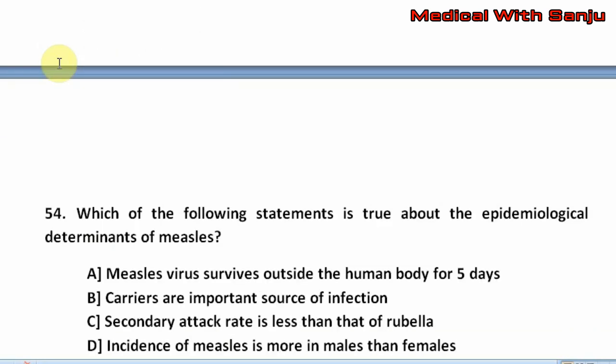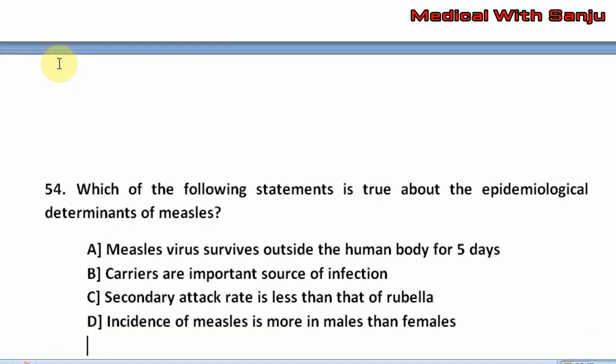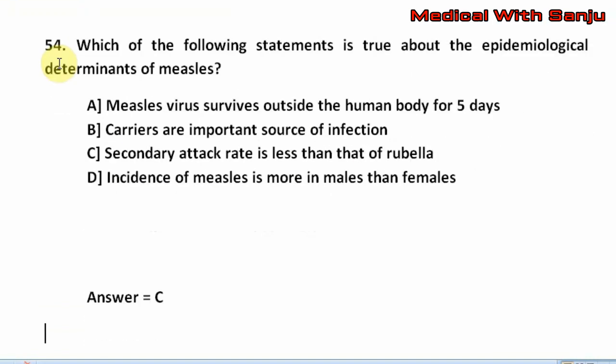Question number 54. Which of the following statements is true about the epidemiological determinants of measles? Option A, measles virus survives outside the human body for 5 days. Option B, carriers are a potent source of infection. Option C, secondary attack rate is less than that of rubella. Option D, incidence of measles is more in males than females. The right answer is option C, that is secondary attack rate is less than that of rubella.